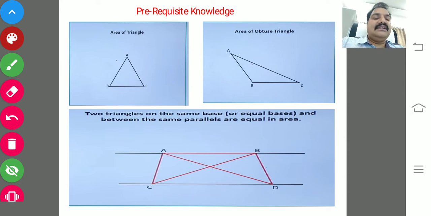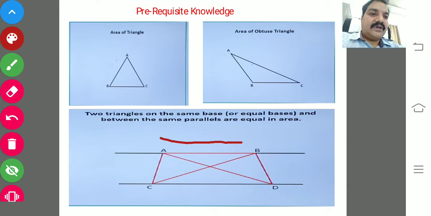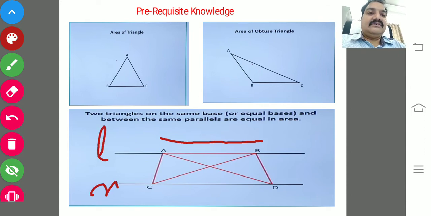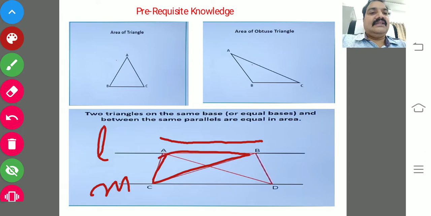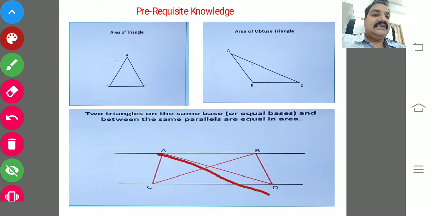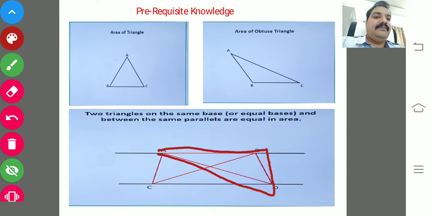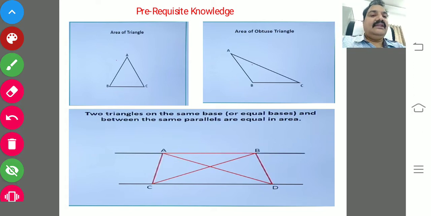The two triangles have the common base AB and are between the same parallel lines. You just observe that triangle ABC is between the parallel lines LM, as well as triangle ADB, or ABD, is between the same parallel lines.